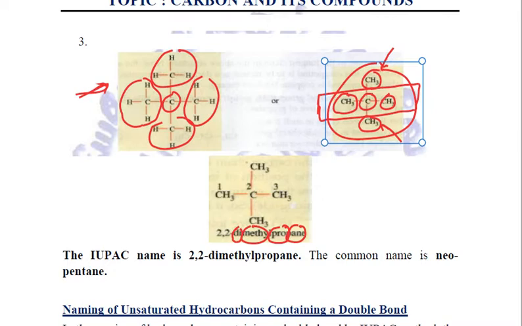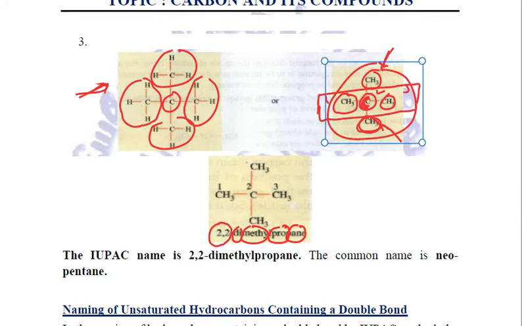And we give numbering to each methyl group present. The first, upper methyl group is attached to this carbon atom, numbered first, second, third. Starting from anywhere, it will get the second number. So the first methyl group is attached to the second carbon, and similarly the second methyl group is also attached to the second carbon. So now we will write 2, 2.